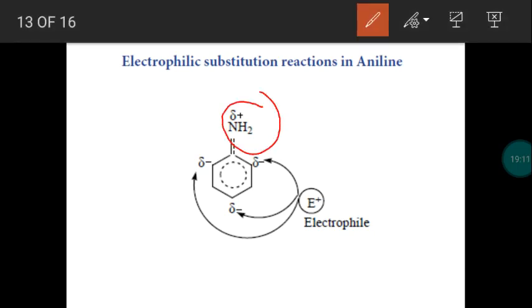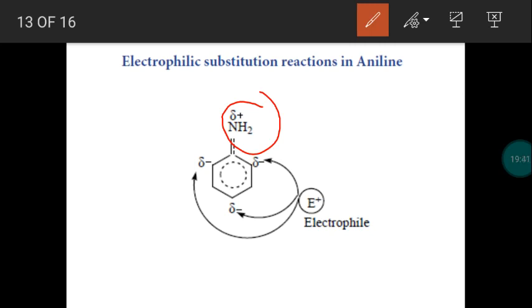So this is the amino group, and as we know, the lone pair of electrons present on nitrogen is not a localized one. When we observe the structure of aniline, you may see alternate single bonds and double bonds within the benzene ring. Within the benzene ring we have 3 double bonds in alternate positions. This alternate single bond and double bond arrangement, we call conjugation.